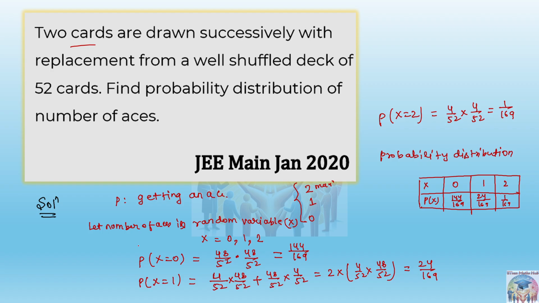Actually there is a term that comes, what is that term? That we call the mean or expectation value. In this case we are talking about grouped data. Grouped data means the data is well defined, it is not random data. So in the case of grouped data we will find the mean like this: multiply the random variable by its corresponding probability, and then add them all, you will get the mean, which is also called the expected value or expectation.